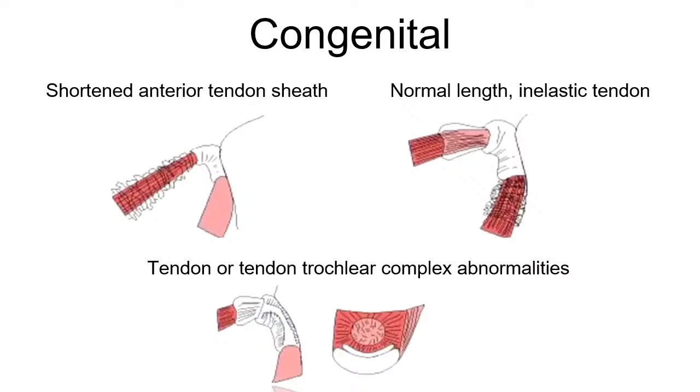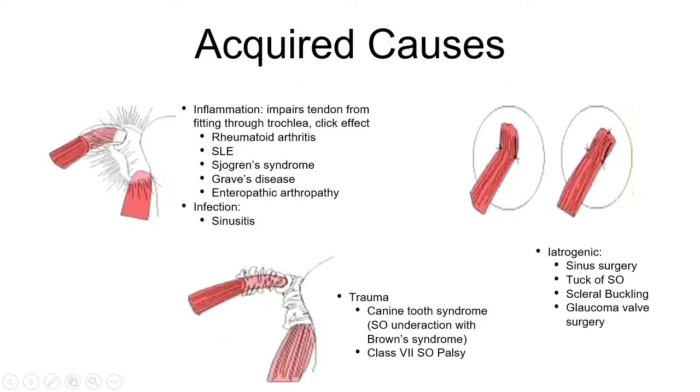So Brown syndrome can be either congenital or acquired. The causes of congenital Brown syndrome are a shortened anterior tendon sheath, a normal length tendon with an inelastic tendon, and tendon or tendon-trochlear complex abnormalities. It is said to happen because of persistence of trabeculae between the tendon and the trochlea. Acquired causes include inflammation, because of which the tendon is not able to pass through the trochlea, infection, trauma, and